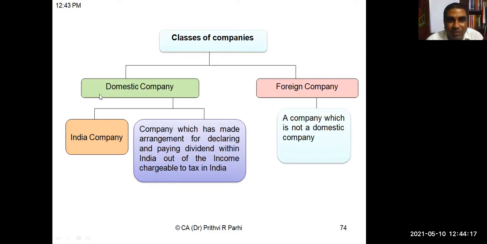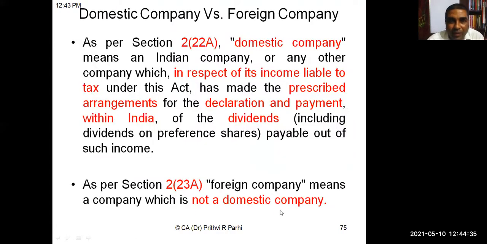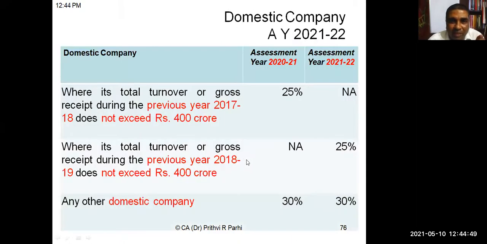Indian companies are always domestic companies, and a company which has made arrangements for declaring and paying dividends within India out of income chargeable to tax in India is also referred to as a domestic company. All other companies are referred to as foreign companies. Tax rates are different. Section 2, Clause 22A defines the meaning of foreign company, which is a company that is not a domestic company. These definitions you can check later on.